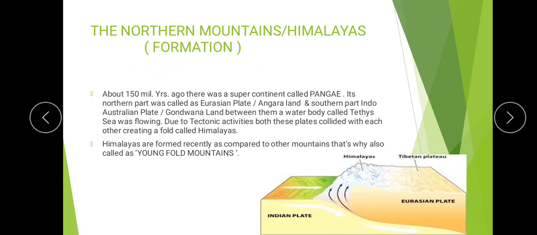There was a supercontinent called Pangaea, and its northern part was called the Eurasian plate and the southern part was called the Indo-Australian plate. The Eurasian plate was also called Angara land and the Indo-Australian plate was also called Gondwana land.